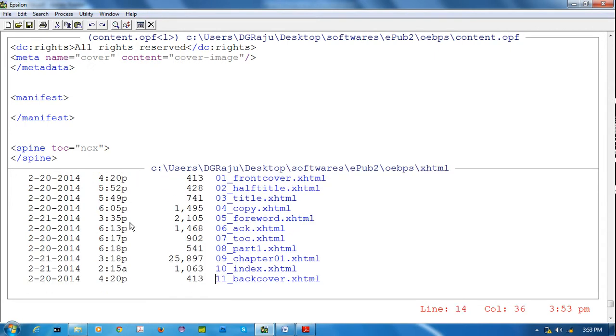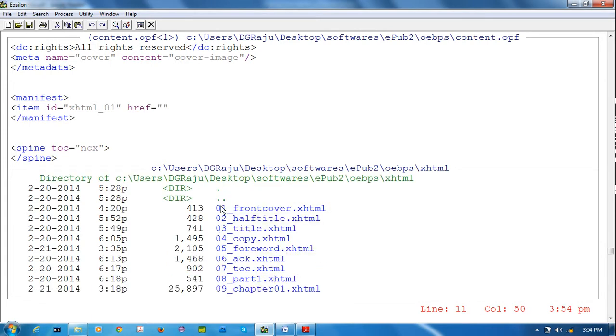I am opening XHTML. In this, it has 11 XHTML files, and we have to mention them in the manifest in order. Suppose I am mentioning an item. After that, it should contain one ID. Suppose this is the front cover, the first XHTML file, so I am giving the ID xhtml_01. ID completed.